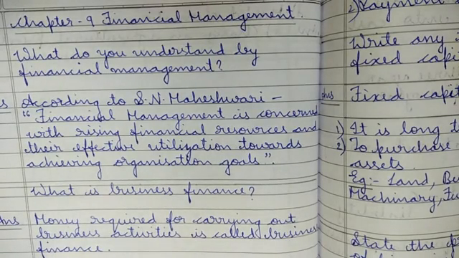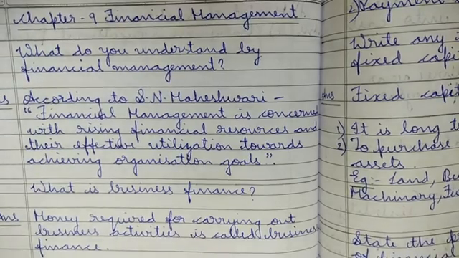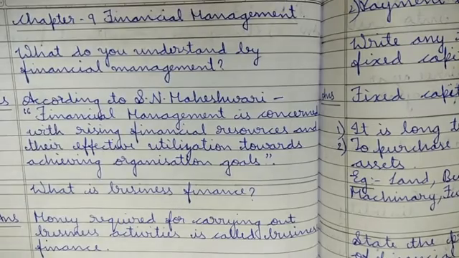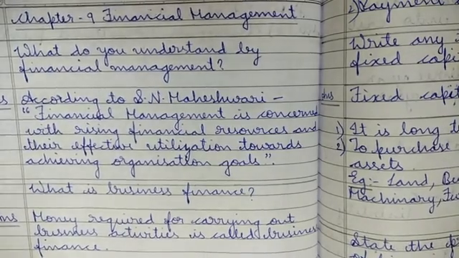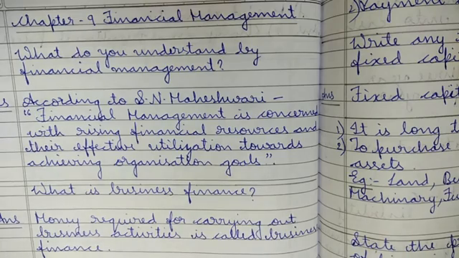As I told in my previous video, I'll be teaching you all the important concepts and the corresponding marks of each concept, and I'll also tell you the meaning of the unknown words. So let's get started. Before that, I want to say that from this chapter, Financial Management, you have 11 marks according to your blueprint.